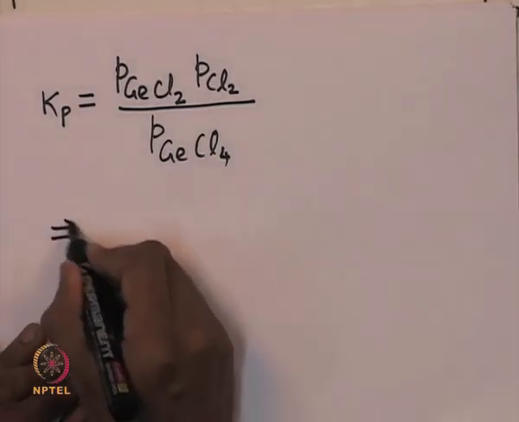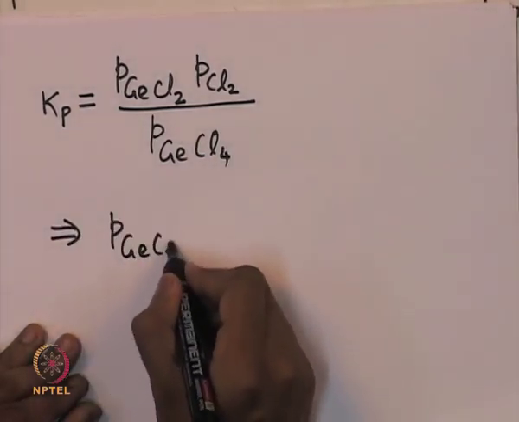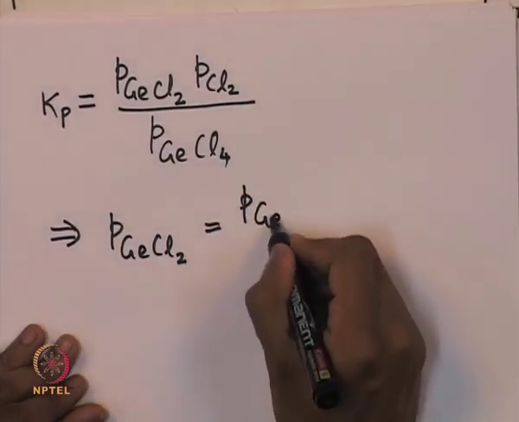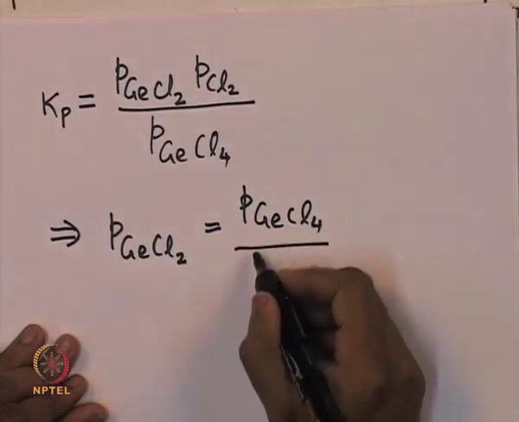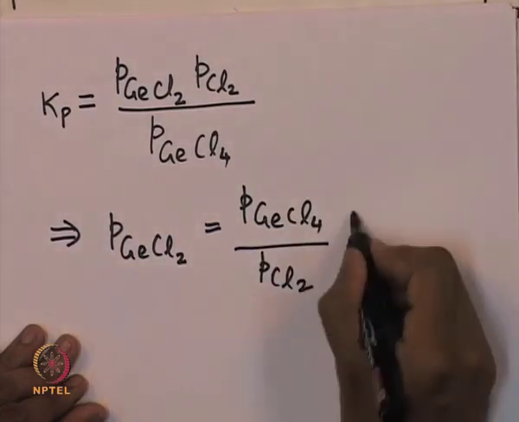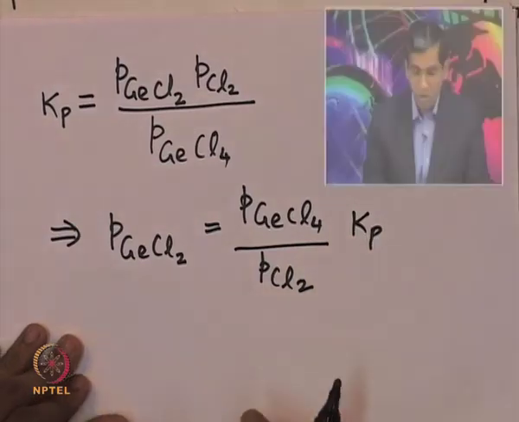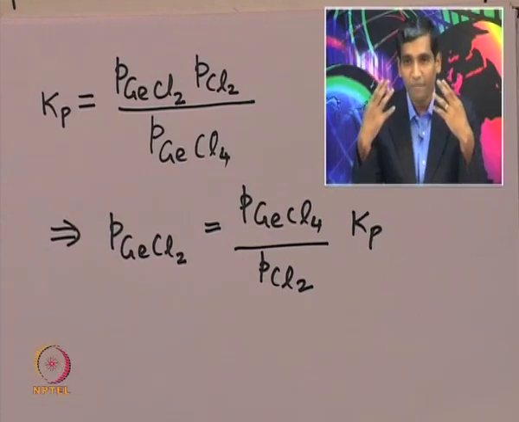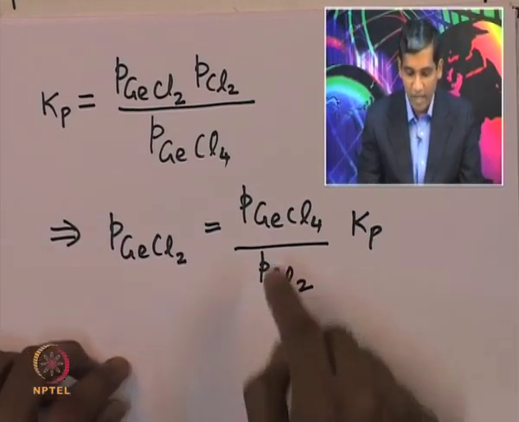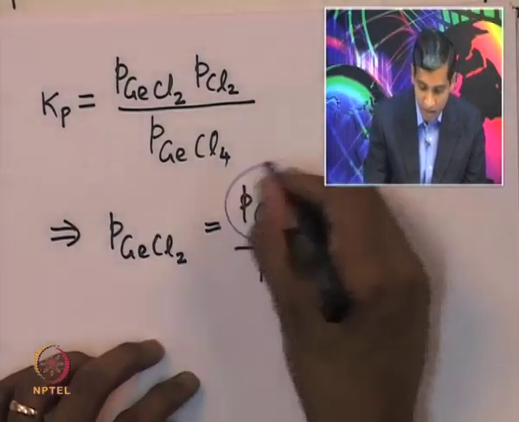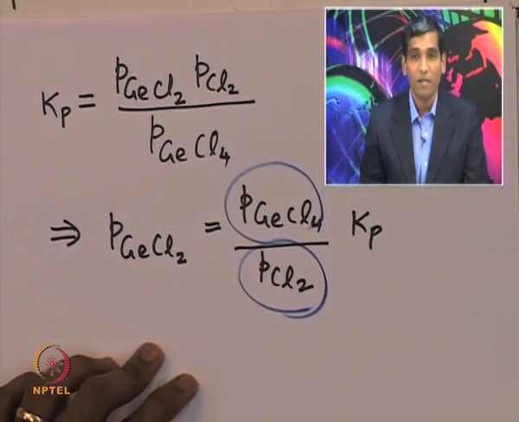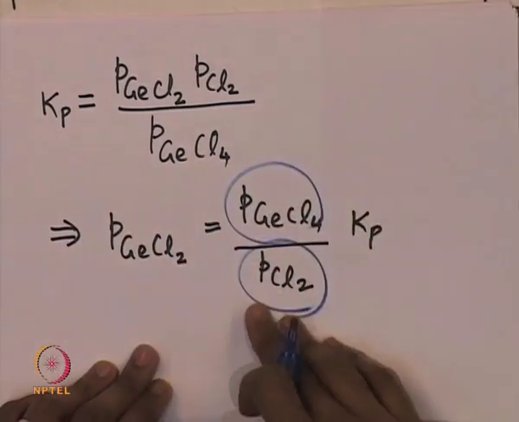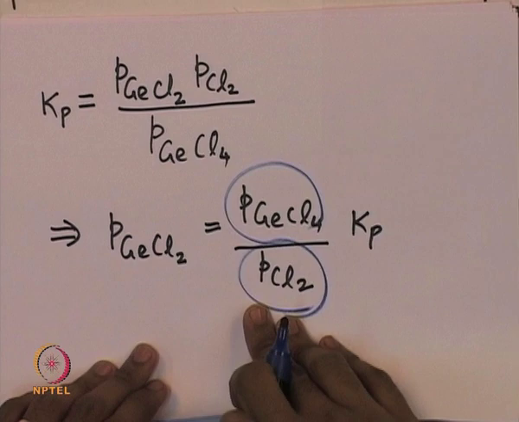So from here we can find out the partial pressure of GeCl2, which is given by the partial pressure of GeCl4 divided by the partial pressure of Cl2, multiplied by Kp. This is required to complete the problem, because what is practically measurable is the partial pressure of GeCl4 and the partial pressure of chlorine. Therefore, it is required to express the partial pressure of GeCl2 in the gas phase in terms of the measurable quantities.